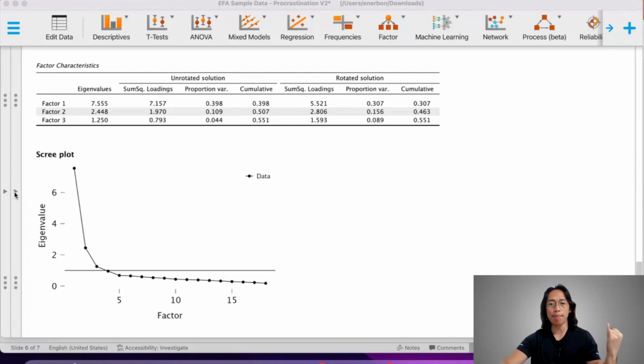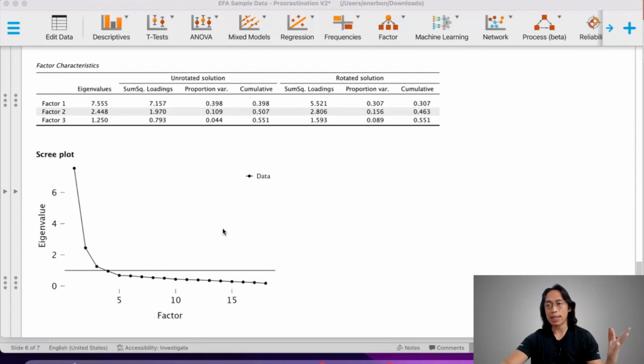So according to the parallel analysis, there are 4 factors. According to the eigenvalues, there are 3 factors. According to the scree plot, there might be 4 or 2 factors. But the theory says 2 factors. So oftentimes I lean to what the theory says, not unless the analytics really are strongly against what the theory